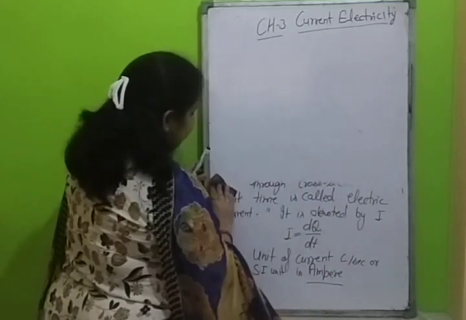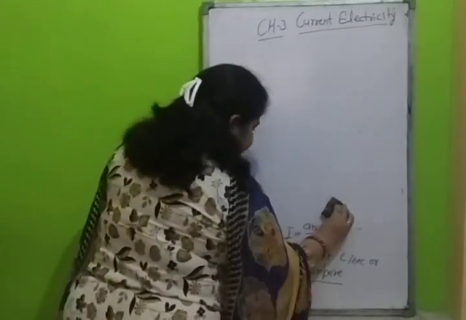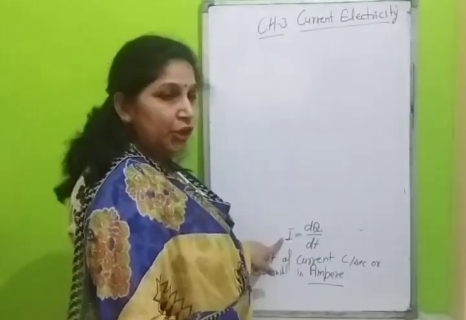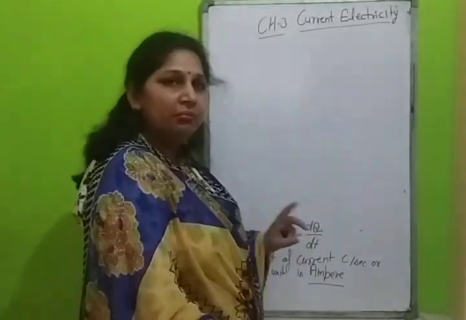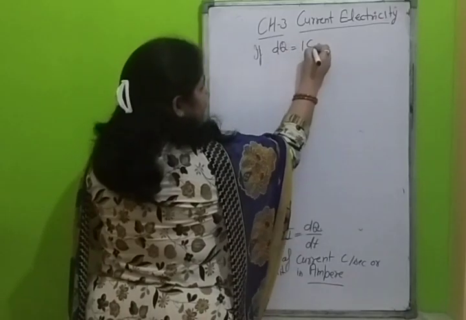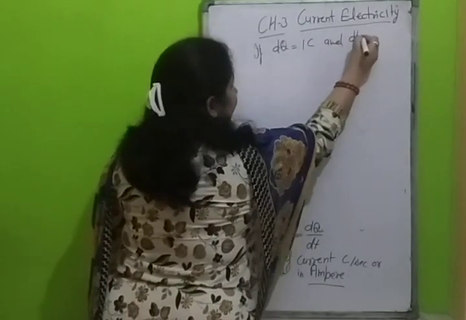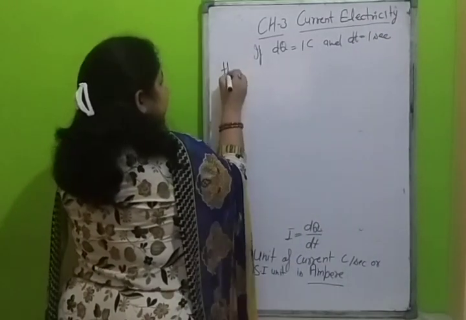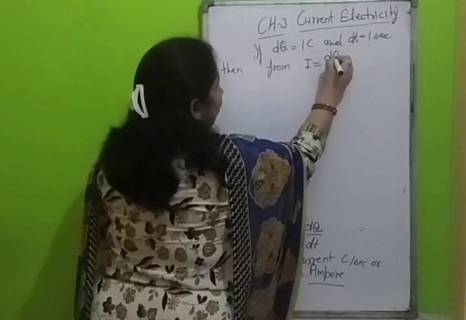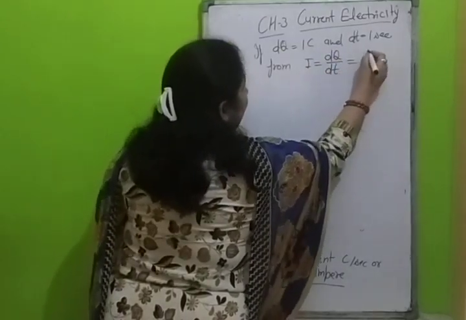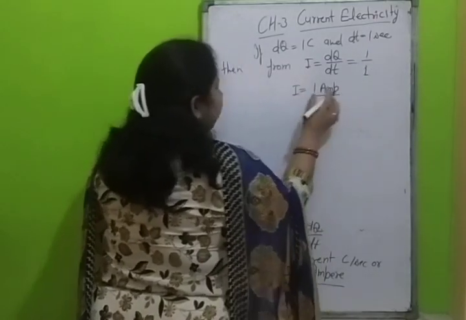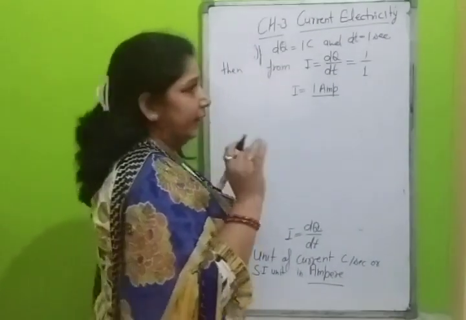To define the unit of any physical quantity, first write the formula and put the units of all the terms. If dq is 1 coulomb and dt is 1 second, then I equals dq upon dt equals 1 upon 1, so I is 1 ampere. In short form we write AMP, or only A.